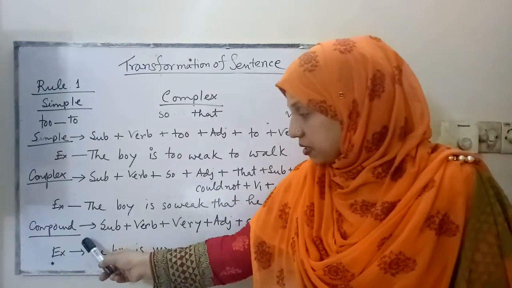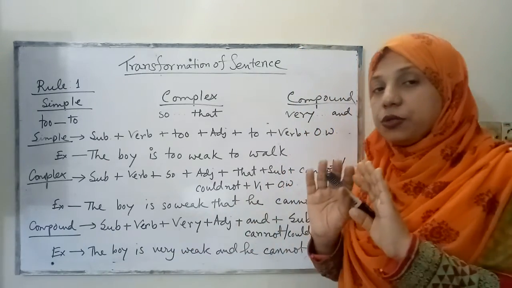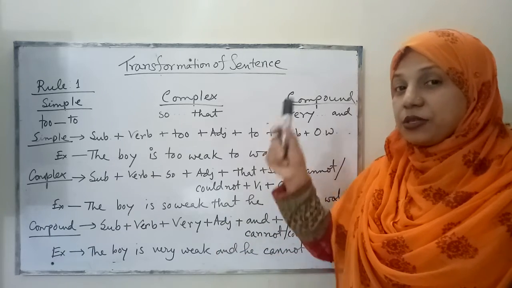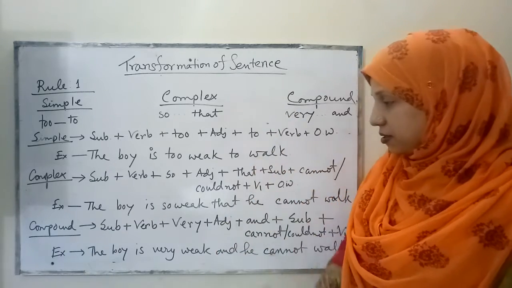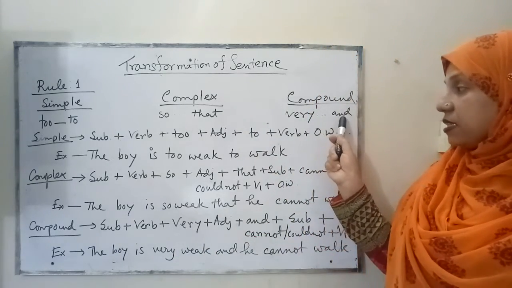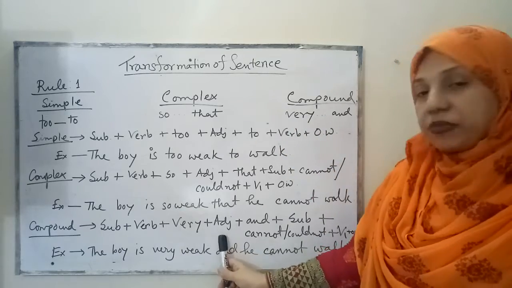And in the compound sentence, you see we have to make two principal clauses, two independent clauses, and we have to use those fanboys conjunctions. Okay, in this case we have to use and we have to use very before the adjective.